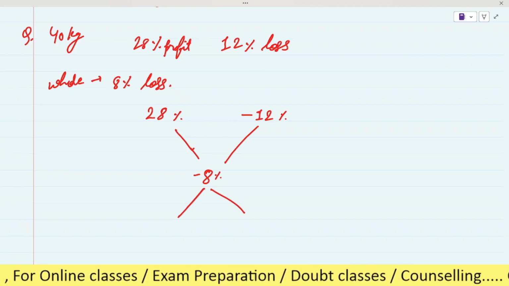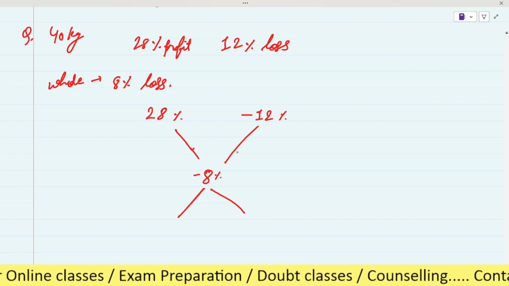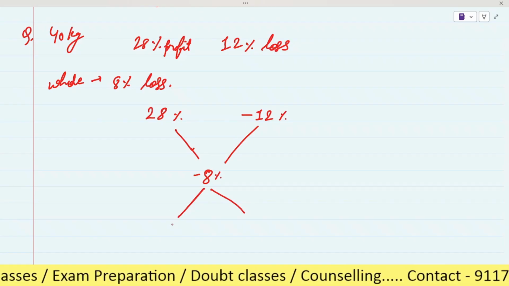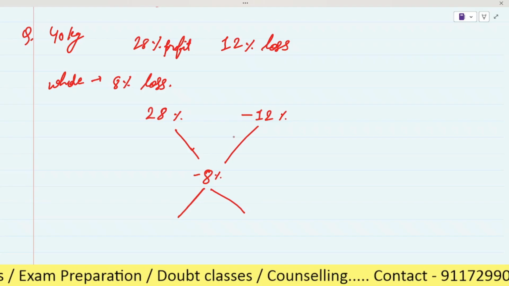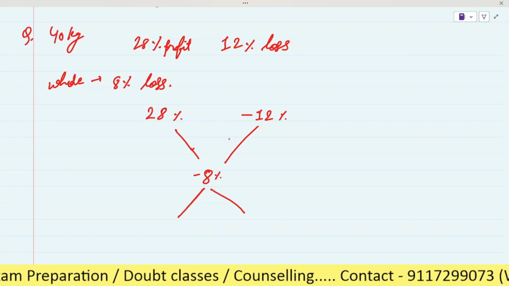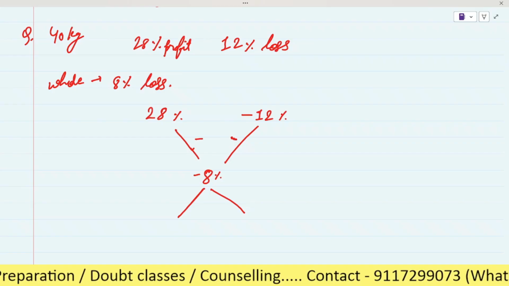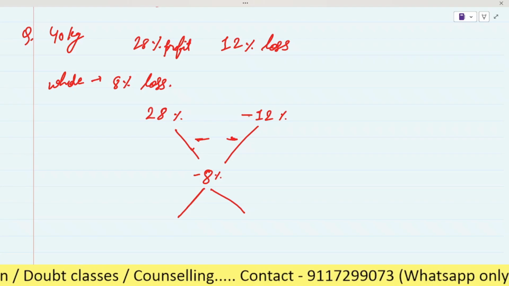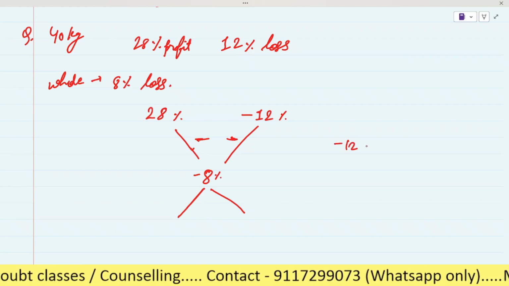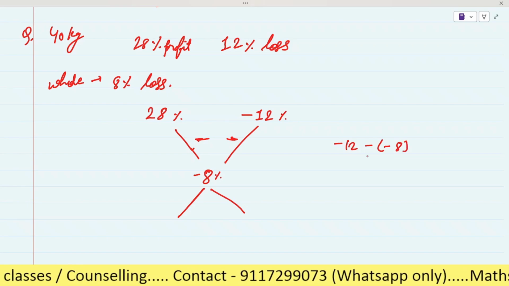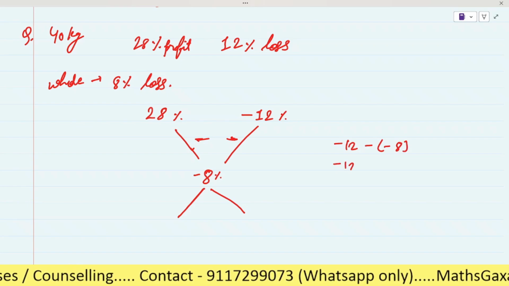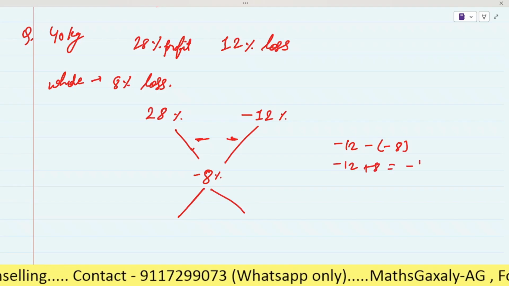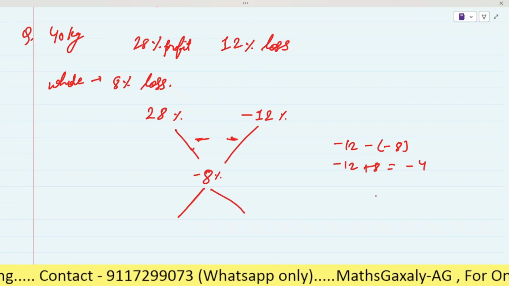As we learnt in the first lecture, we get this quantity by subtracting. So here we have to subtract these two quantities and these two quantities. When we subtract, minus 12 minus minus 8, it is minus 12 plus 8, so it will be minus 4, right?